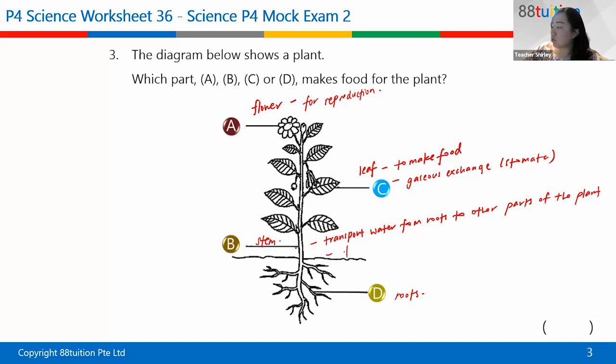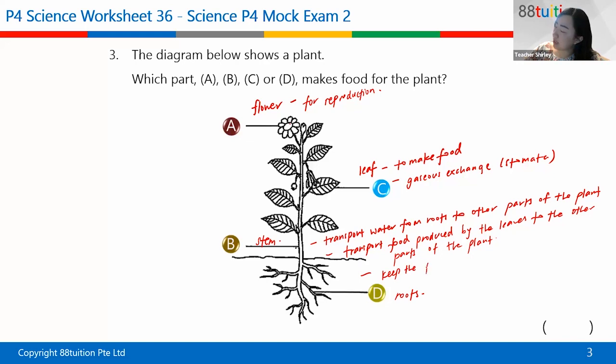But it also helps to transport food produced by the leaves to the other parts of the plant. And it also helps to keep the plants upright, right? This one is more of a structural feature. It helps to keep the plant upright.